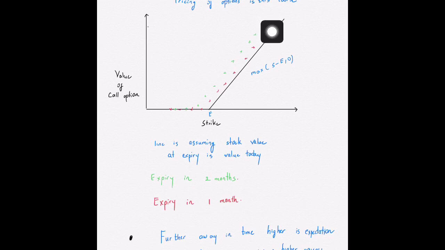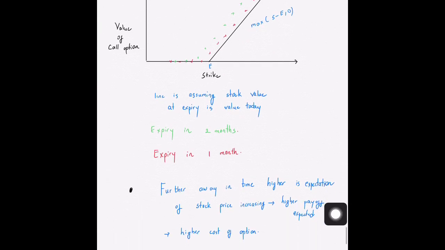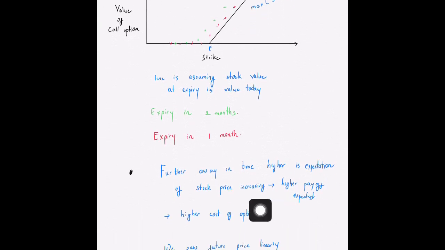Because of that, generally, the further out in time you go, the further away from this particular line will be the value of this option. This is what's written over here. Further away in time, the expectation of the stock price increasing is higher, as is the expected payoff, and hence you'll have a higher cost of the option.